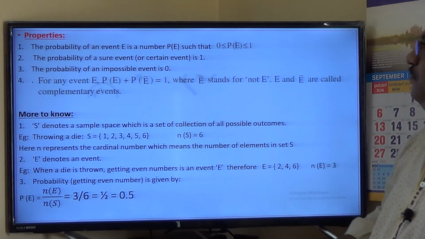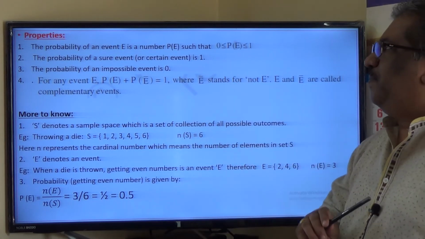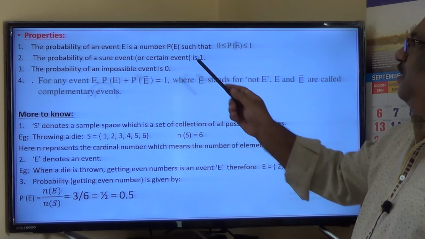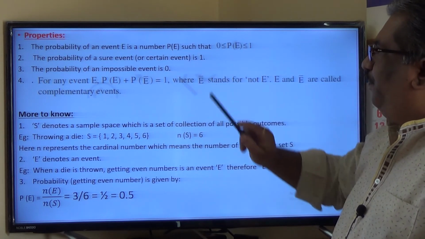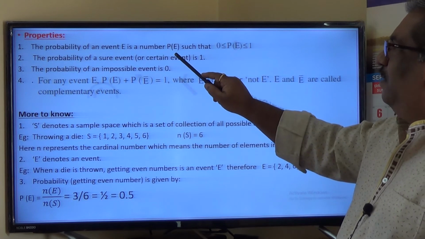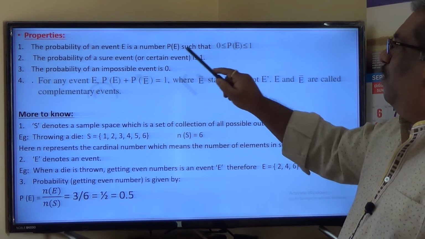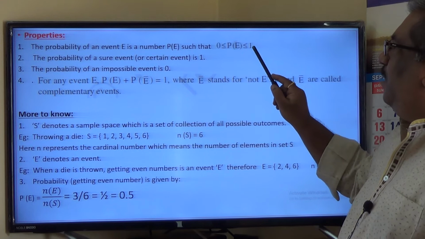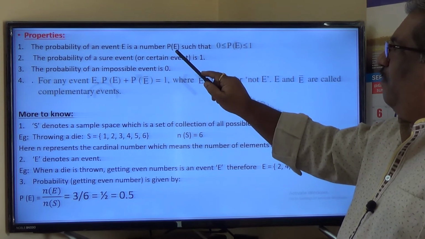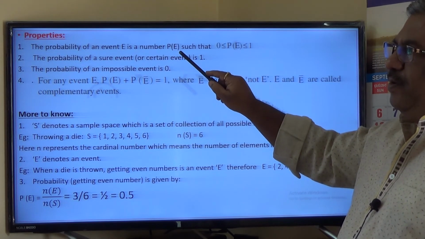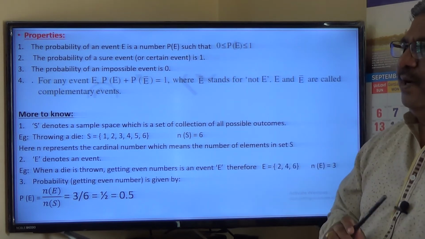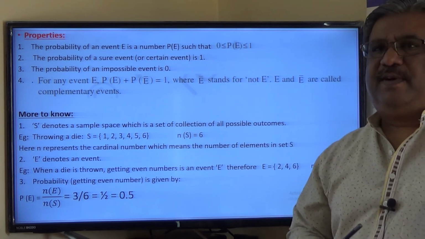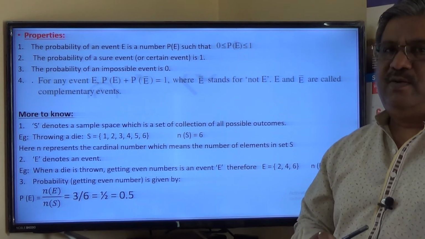Next, few properties of the probabilities are given here. See, P of E means it is probability of an event E. What is the value of this one? It should be 0, 1 or between 0 and 1. The probability of any event, elementary event I am talking about, cannot be more than 1. Please remember, suppose if the probability of getting a head is 1.2, then it is wrong.